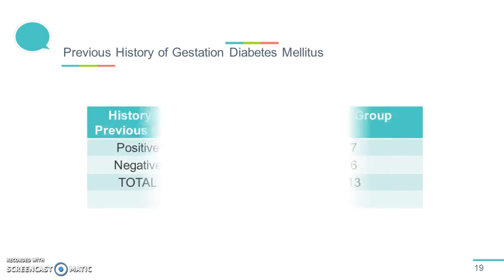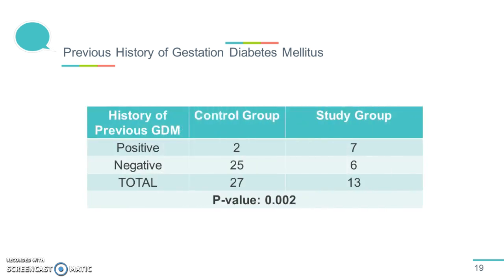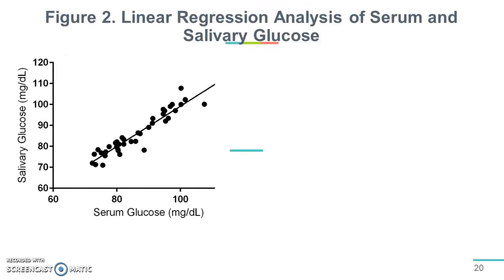However, a significant correlation was observed between the previous history of GTM and having GTM in the present pregnancy. With a p-value of 0.002, this indicates that the history of GTM is a risk factor in developing GTM on the next pregnancy. Linear regression analysis was done to show the correlation between the serum and salivary glucose.